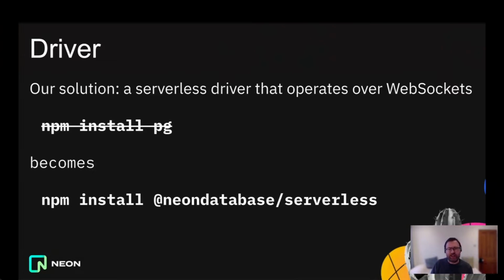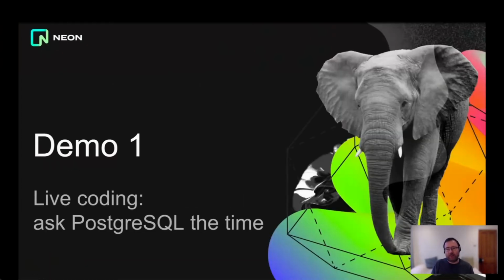So if there's one thing I want you to take away today, it's that where you would previously have typed npm install pg, you can now type npm install @neondatabase/serverless, and that will install our adapted version of the pg driver that will talk to Neon over WebSockets. And you shouldn't need to do anything else to make existing code, or the code that you would write the normal way, work as if you're using the pg driver. And actually, that package, the Neon database serverless package, also includes the TypeScript types, what you would normally get by installing @types/pg. So that should be all you need, just to install that new serverless driver that way.